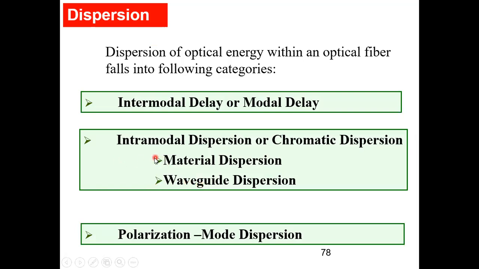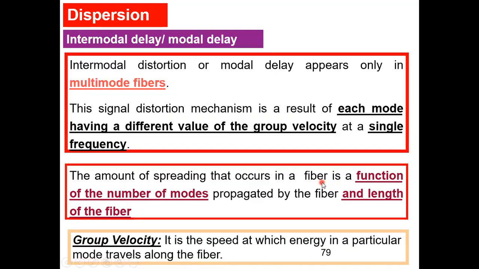So single mode also has dispersion, but intermodal dispersion is due to the number of modes of light. So that I call intermodal dispersion, which takes place in multimode fiber. And in single mode fiber, I have intramodal dispersion that arises due to these two things, material and waveguide. So that we will see in the next class.